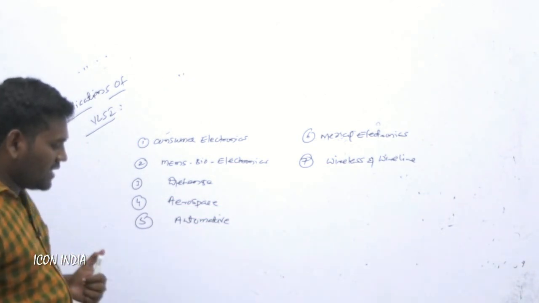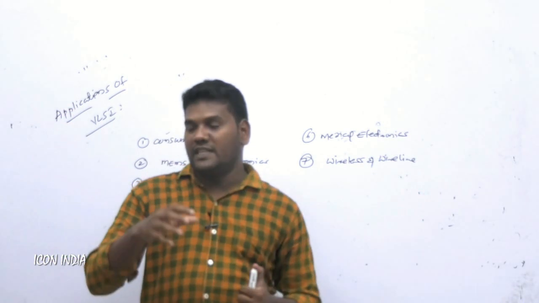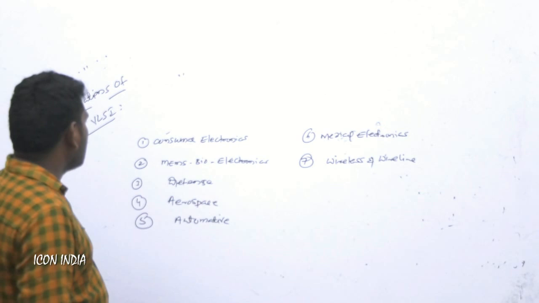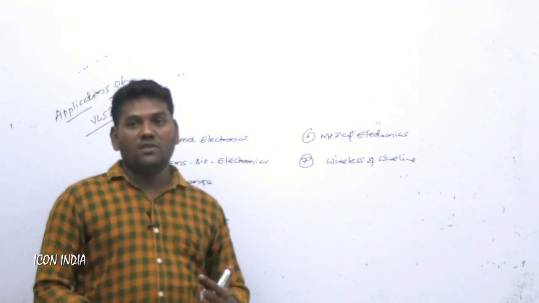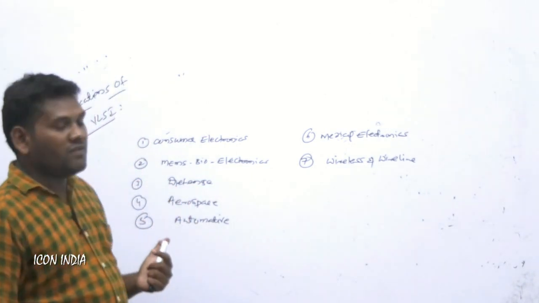So this is especially used in the fabrication, this is especially used in the IC technology. So by using IC technology we have to implement all those applications, all those applications we have to use in the ICs. So that is the very important scope of VLSI.